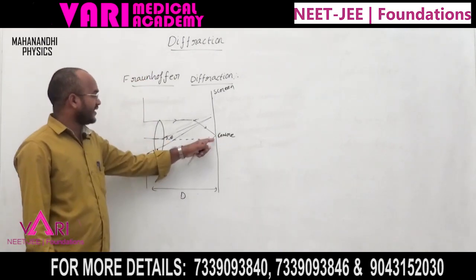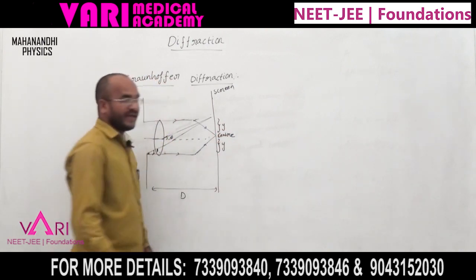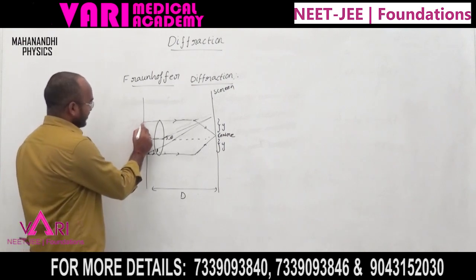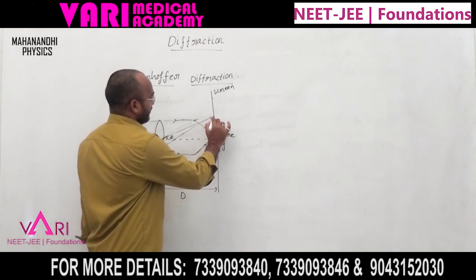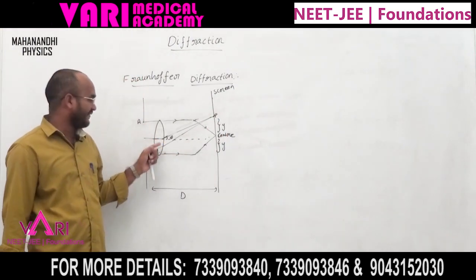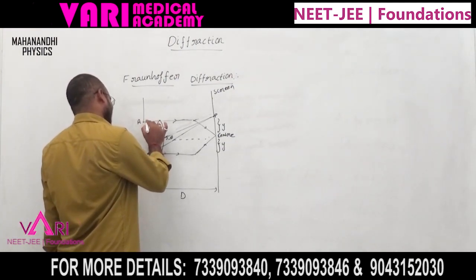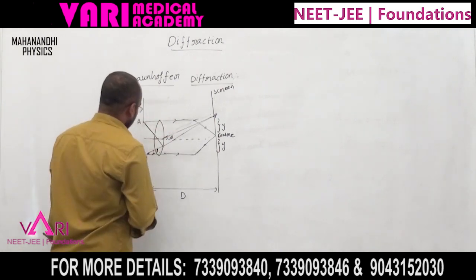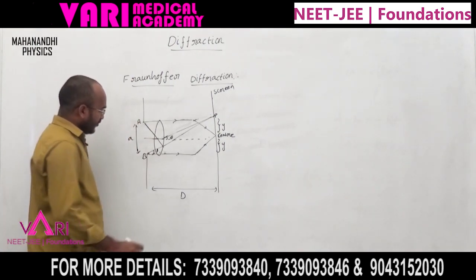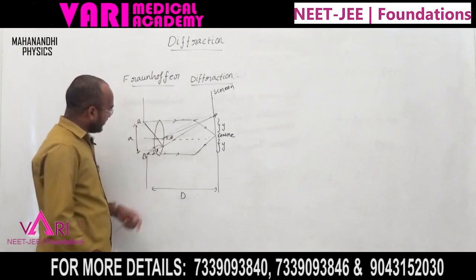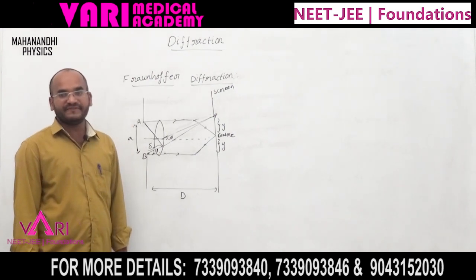The distance from the center to a point on the screen is y, and the same distance y is on the lower side too. The slit has edges A and B, and at point P there is a path difference. The slit width is considered small a.